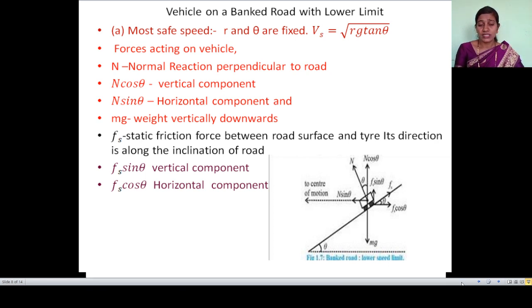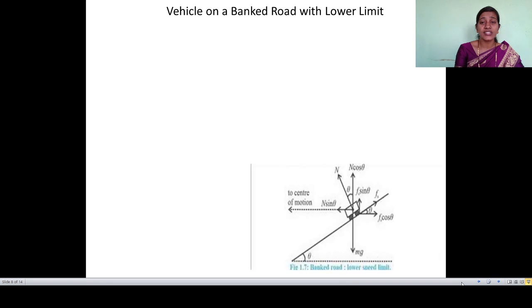Now here we understood the forces and the directions. Now we are putting them in the form of mathematical equations. I am keeping the diagram, we will get an idea. Here our speed is lower. We know for safe speed, n sin theta is equal to centripetal force. In that centripetal force, speed is present, but here the condition is that our speed is smaller. So in mv square upon r, this will become, in lower limit, mv1 square upon r. For lower speed, we are using v1. So n sin theta is greater than mv1 square upon r.